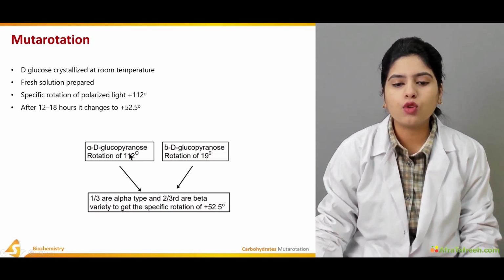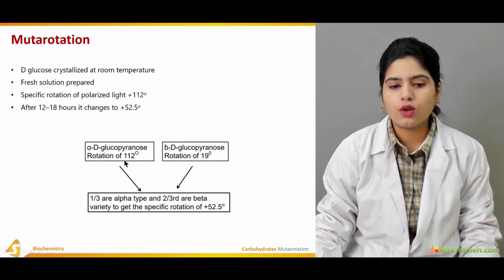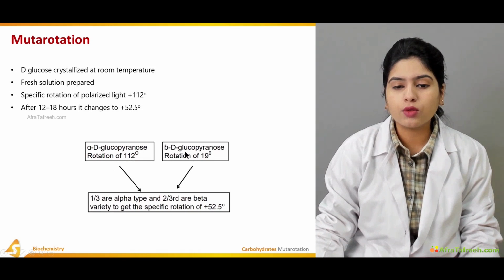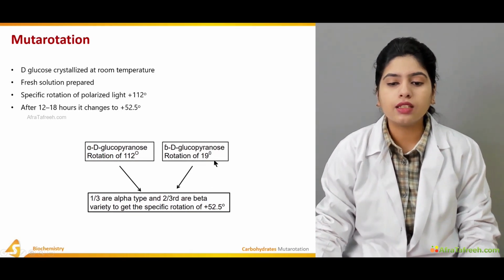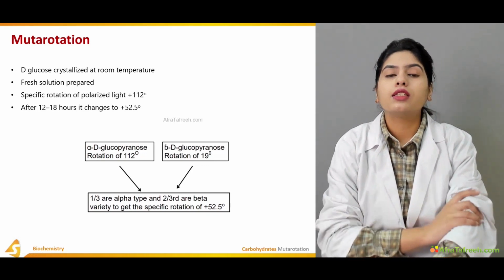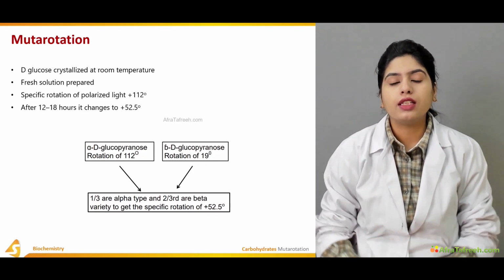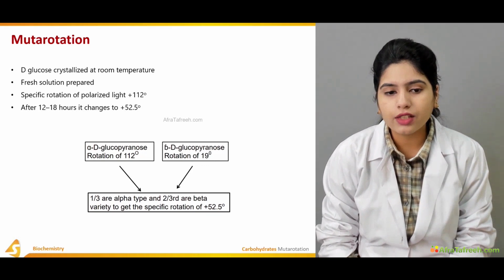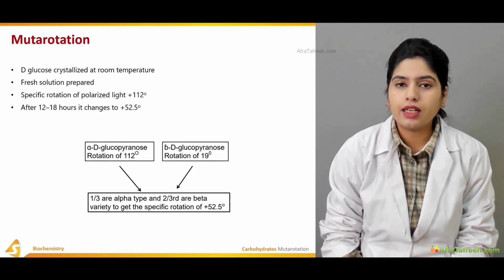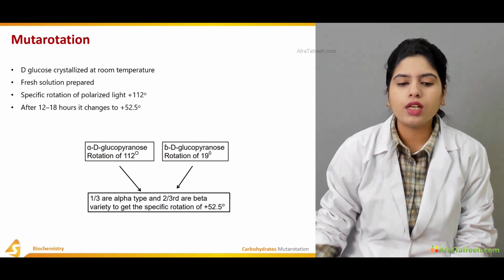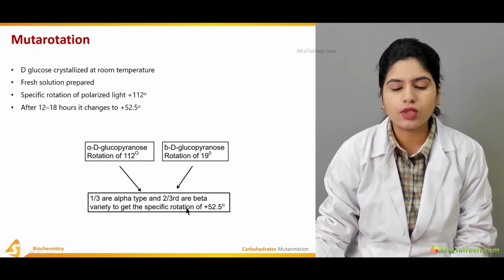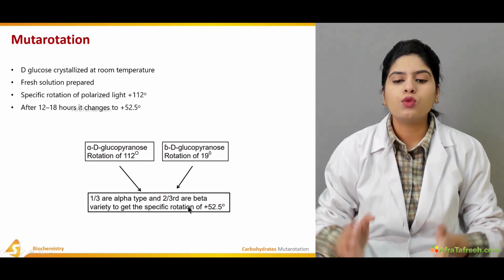Alpha D-glucopyranose causes a rotation of 112 degrees and beta D-glucopyranose causes a rotation of 19 degrees. So the ability to cause rotation is different for each of them. That's why the specific rotation of polarized light is different at different times. One third alpha type and two thirds beta variety give the specific rotation of plus 52.5 degrees.